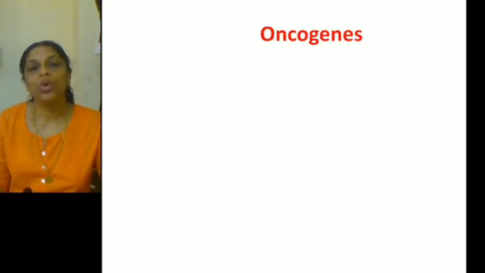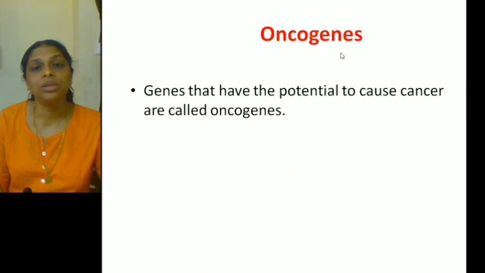Okay. Now we'll move on to another topic, that is oncogenes. Oncology is the study of cancer. Onco means cancer. Oncology is the study of cancer. So from the word, it's very clear what the meaning of oncogenes will be. Oncogenes are genes. What are genes? Genes are coding segments of DNA. So genes that have the potential to cause cancer are called oncogenes.